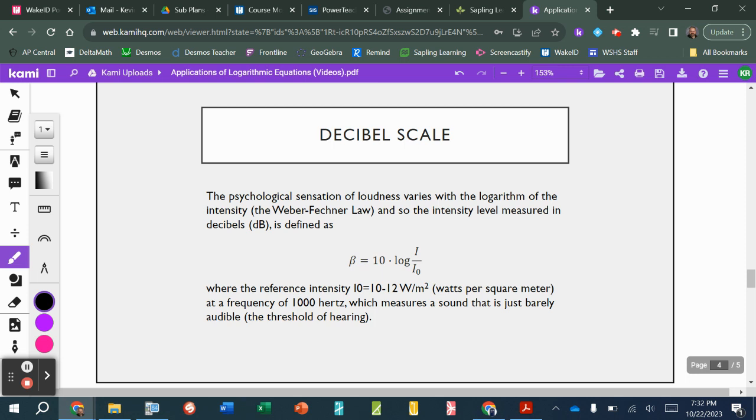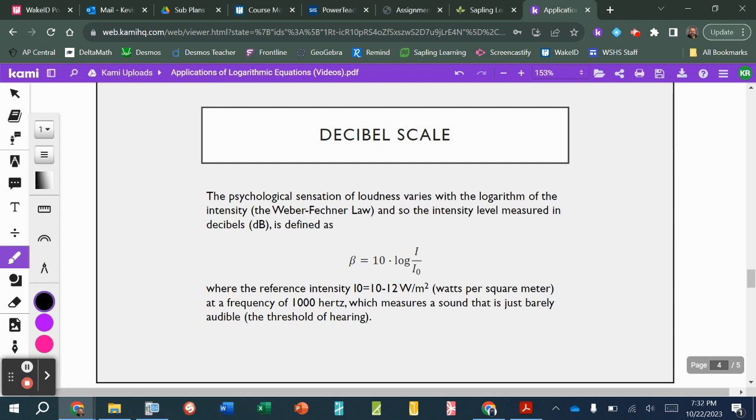All right, this video is to introduce the formula for what is called the decibel scale. And it's nothing more than a measurement similar to the Richter scale, but it's for the intensity of sound. So as it reads here, the psychological sensation of loudness varies with the logarithm of the intensity, and that is the Weber-Fechner law. And so the intensity level measured in decibels, or dB, is defined as, and here we use the Greek letter beta to represent the decibel level of the sound.